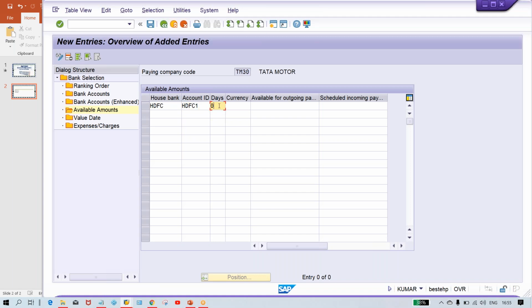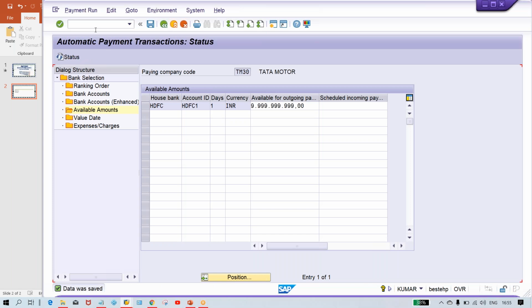Okay, you give any dates, guys. Here currency INR and available amount. I'm going to give a higher amount here, but I have already explained the logic behind this available amount. Okay, multiple scenarios I have explained about this APP and all. So simply what we have done, guys, whatever minimum configuration is required, that we have done. Now it's time to perform testing.